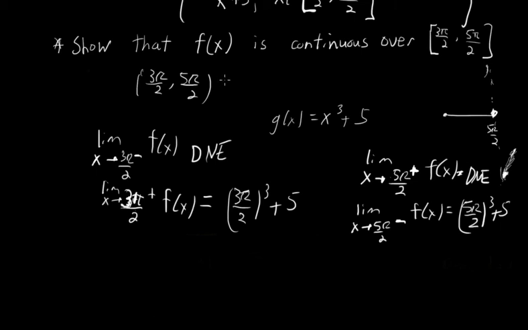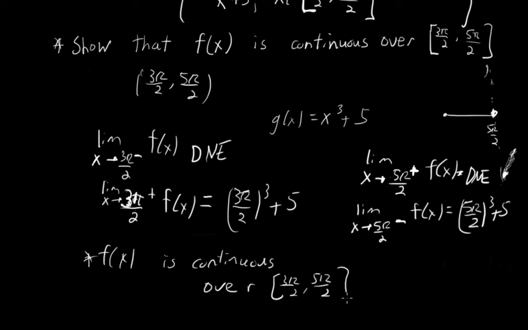So because we have continuity over the corresponding open interval, right continuity at the left endpoint, and left continuity at the right endpoint, then we know f of x is continuous over this closed interval here, 3 pi over 2 to 5 pi over 2.